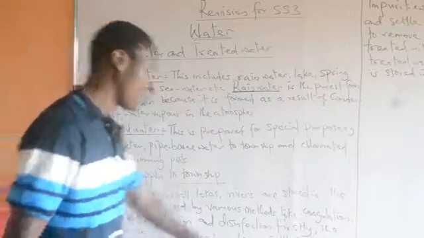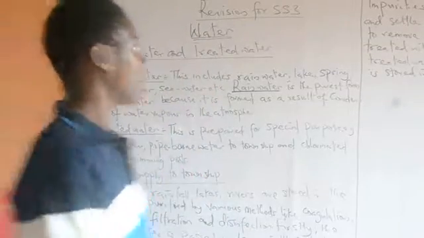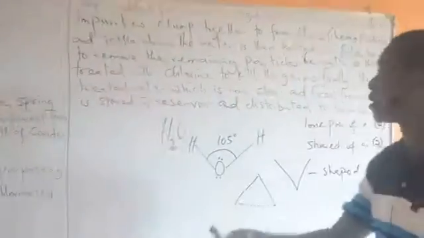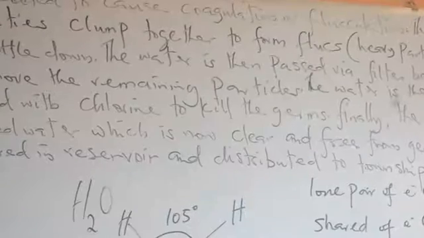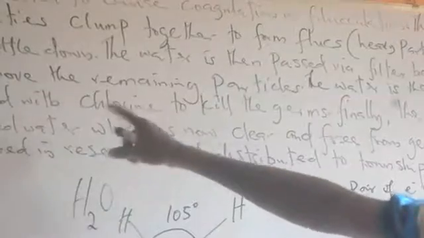At this point, the water is not yet clean. We can say it is semi-clean. After adding the chemicals to cause coagulation or flocculation, the impurities clump together to form floc, which are heavy particles. Then they settle down. Don't forget, at this point the water is still not pure for use. Now the water is passed through a filter bed to finally remove the remaining particles.